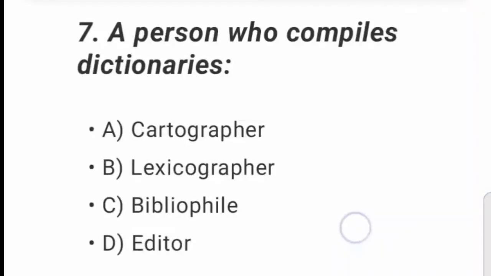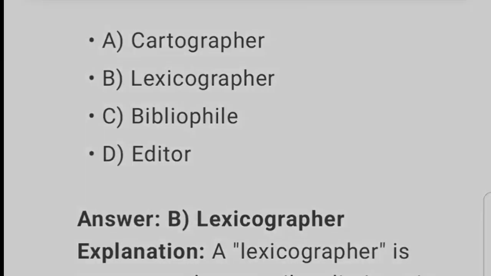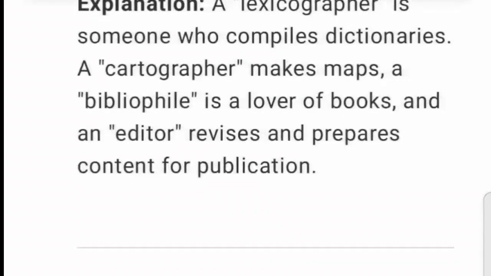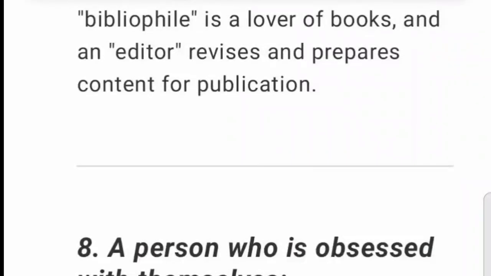7. A person who compiles dictionaries. A. Cartographer. B. Lexicographer. C. Bibliophile. D. Editor. Explanation. A lexicographer is someone who compiles dictionaries. A cartographer makes maps, a bibliophile is a lover of books, and an editor revises and prepares content for publication.